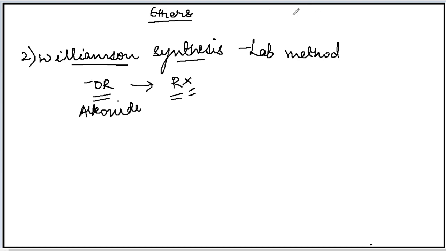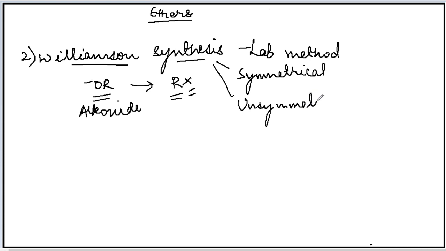This method is used for both symmetrical ethers, in which both the groups linked to the oxygen are the same, and also for unsymmetrical ethers, in which both the groups linked to the oxygen are different. So Williamson synthesis is used for both the processes.